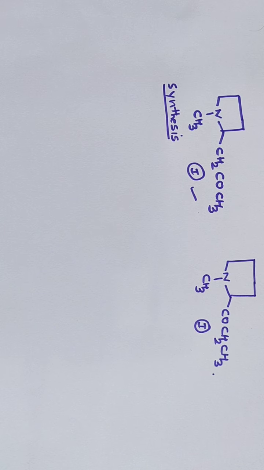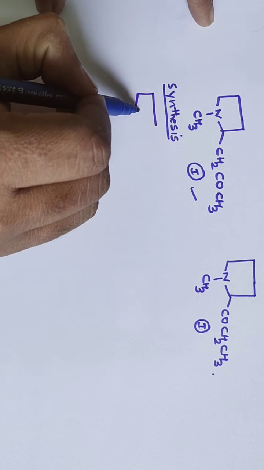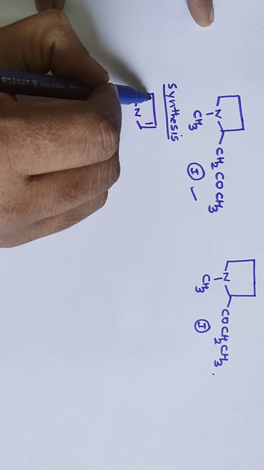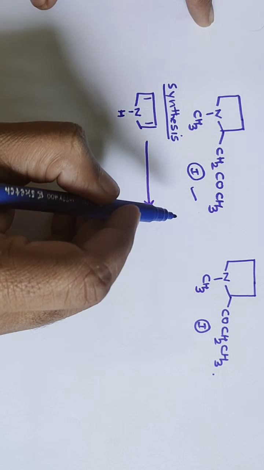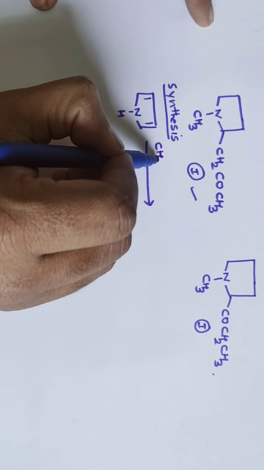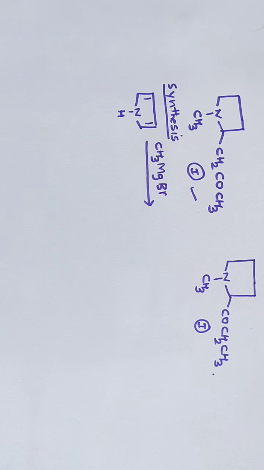Now, the synthesis starts from pyrrole. A pyrrole is taken. It is treated with methyl magnesium bromide.